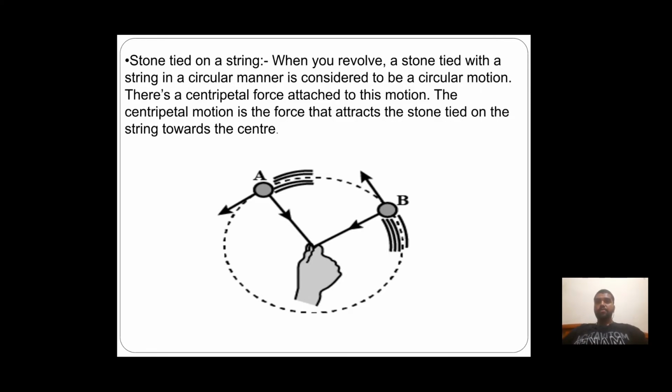The centripetal force is the force that attracts the stone tied on the string towards the center. When we see the diagram, when we rotate the stone, our hand is known as the center, and the thread traces the circular path of motion.